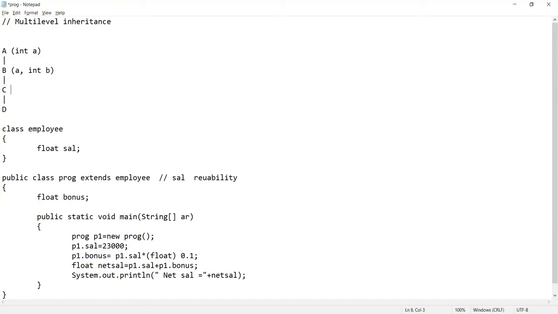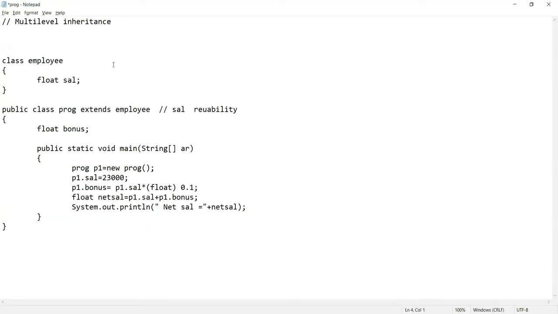Now suppose I talk about C. C is a child of B, so it will have a and b from B, and if it is having a unique property, this will be the structure of the C class. In a similar way, D is a child of C, so D will have a, b and c coming from the C class, and apart from that, if it is having a unique property. So basically the last child will have properties of all the parents, right? So this kind of inheritance is called multi-level inheritance.